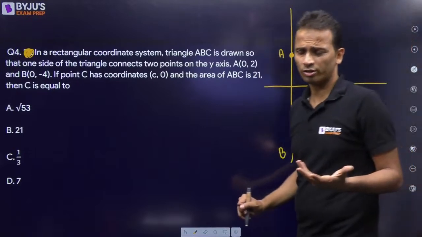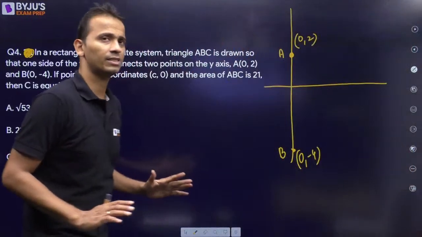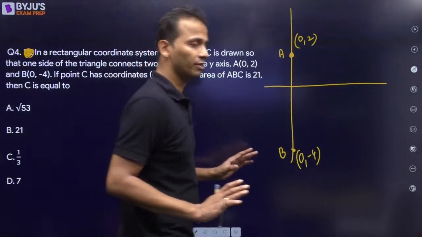Though you don't require to draw the figure, you can easily answer without a figure, but still I'm drawing the figure for all of you.